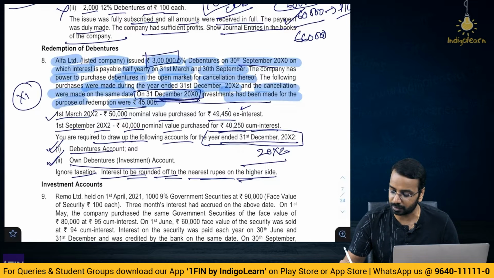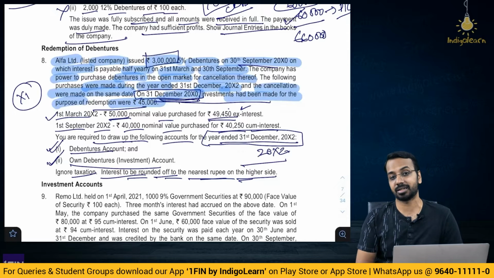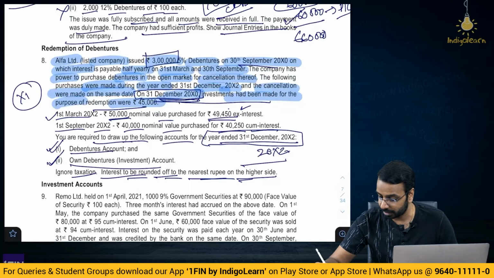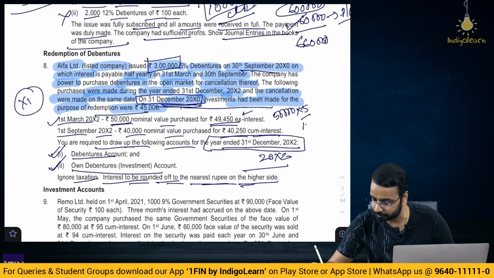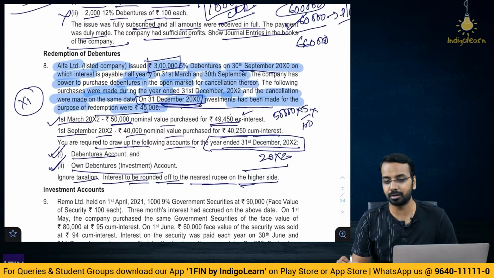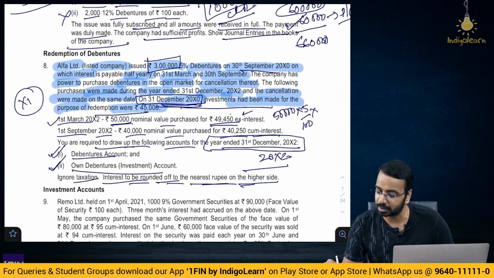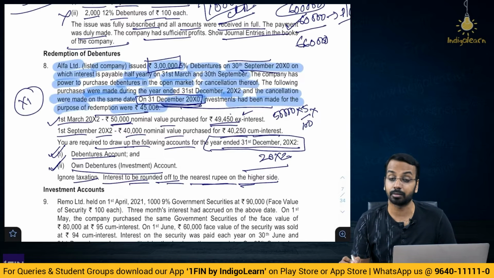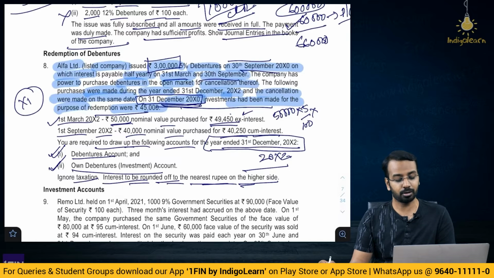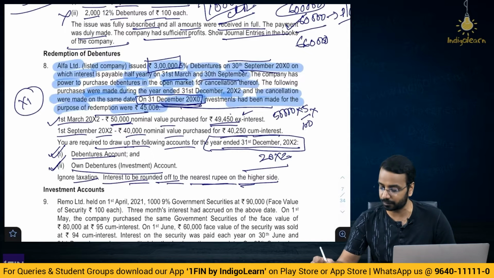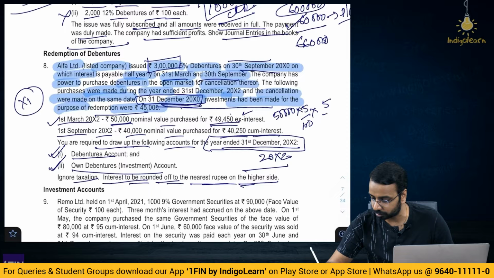What is the purchase? 1st of March, 50,000 nominal value, 49,450 ex interest. How much is the interest here? Interest will be 50,000 multiplied by, what is the rate? 5%, 5 by 100 multiplied by purchased on March, right. When is the interest paid? 31st of March and 30th of September. So, from September, October, November, December, January, February, 5 months of interest, into 5 out of 12.